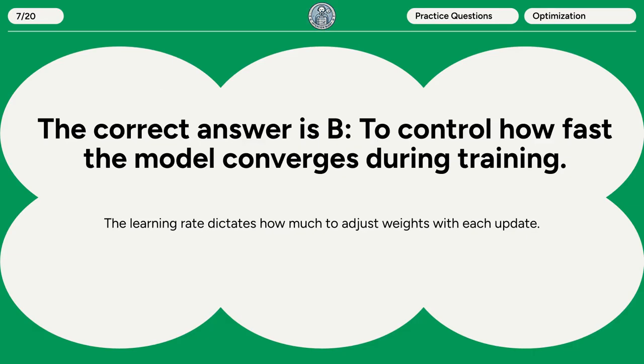The correct answer is B. To control how fast the model converges during training. The learning rate dictates how much to adjust weights with each update.